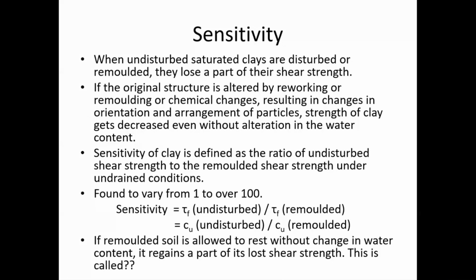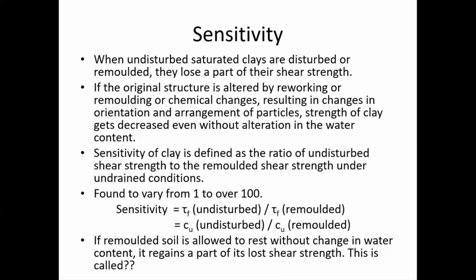So this sensitivity is the same as that. So sensitivity represents that ratio between the strength in your undisturbed state, right, in your comfort zone, to the strength in your remolded state, your strength or confidence level in the class, right? So tau f undisturbed to tau f remolded. So that ratio represents your sensitivity. So how much strength you are losing, or how much confidence you are losing, how much I am able to break you, that represents basically your sensitivity, isn't it?